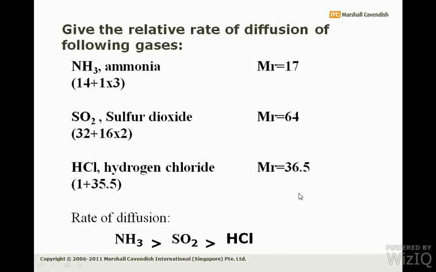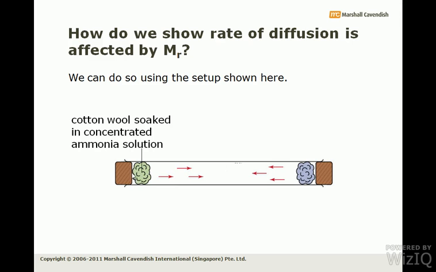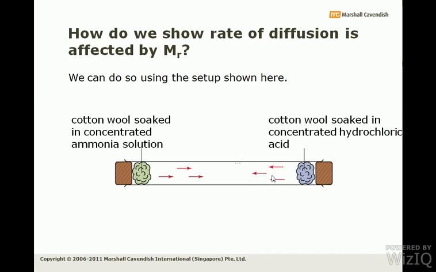Moving on, how do you show rate of diffusion is affected by MR? We do so using the setup shown below, in which there is a long glass tube with 2 cotton plugs. In this cotton plug, we have soaked the cotton wool in concentrated ammonia solution, so the gas which is going to escape from this corner is ammonia gas. And on this side we have concentrated hydrochloric acid, so the gas which is escaping from this corner is HCl.